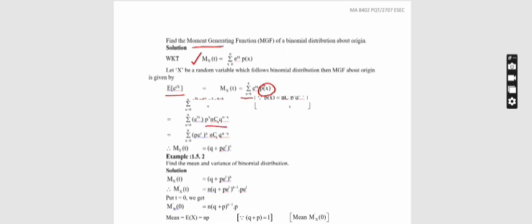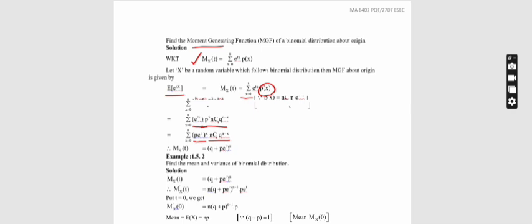We already know the formula for binomial distribution, which is nCx p power x q power n minus x. In p power x and e power tx, x is common in both powers. So I am taking p e power t the whole power x into the remaining term nCx q power n minus x.